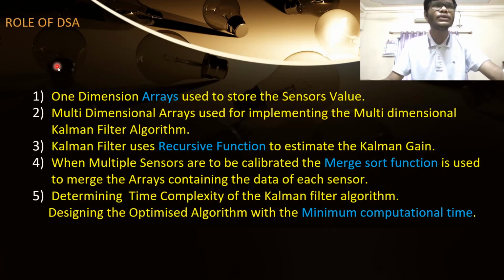And so what is the role of data structures and algorithms in our project? First thing is, when we have only one sensor, we go for a one dimensional array, and in that case we make use of the one dimensional Kalman filter algorithm. But when we have multiple sensors, we make use of the multi-dimensional Kalman filter algorithm, and in that case we can calibrate multiple sensors. Like now we have current and voltage sensors, so these two sensors will make use of the multi-dimensional Kalman filter algorithm. The Kalman filter uses a recursive function to estimate the Kalman gain in each iteration.